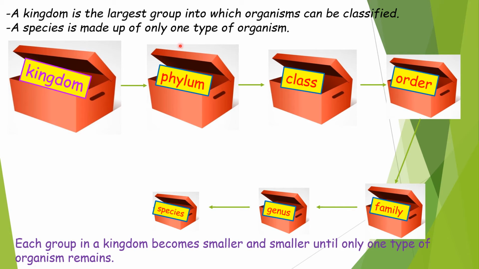So the largest group is the kingdom, and then we classify the kingdom into smaller groups until we reach the species, where we can find only one type of organism.